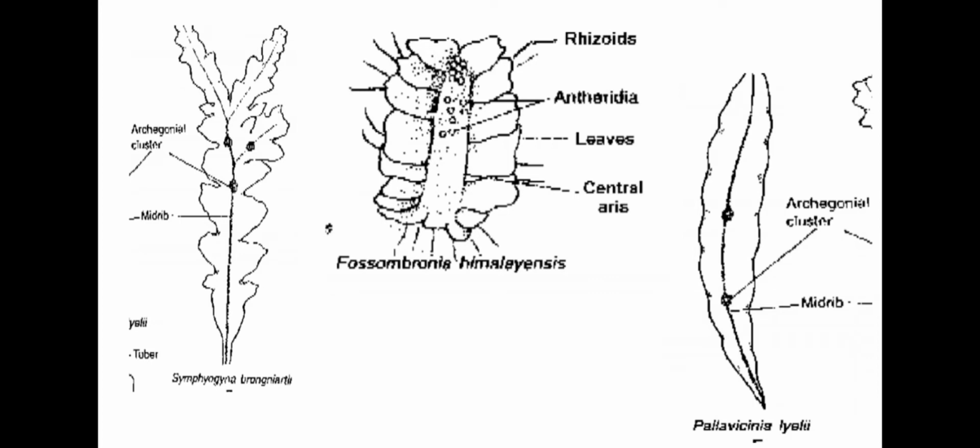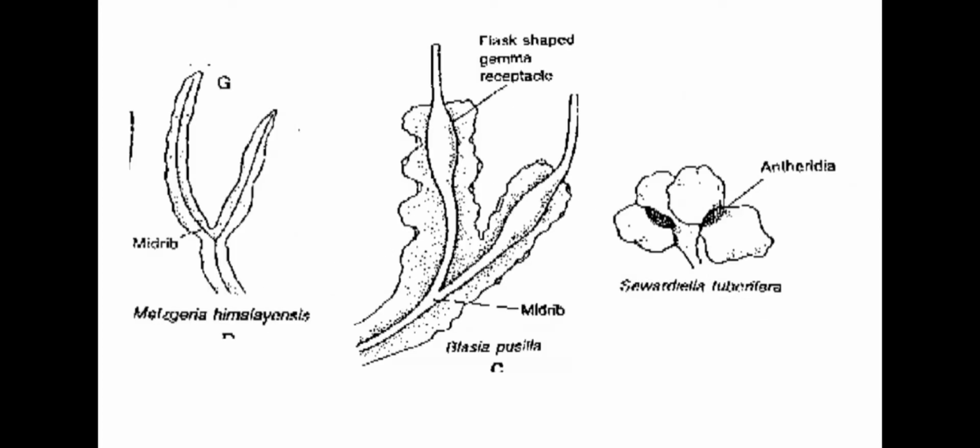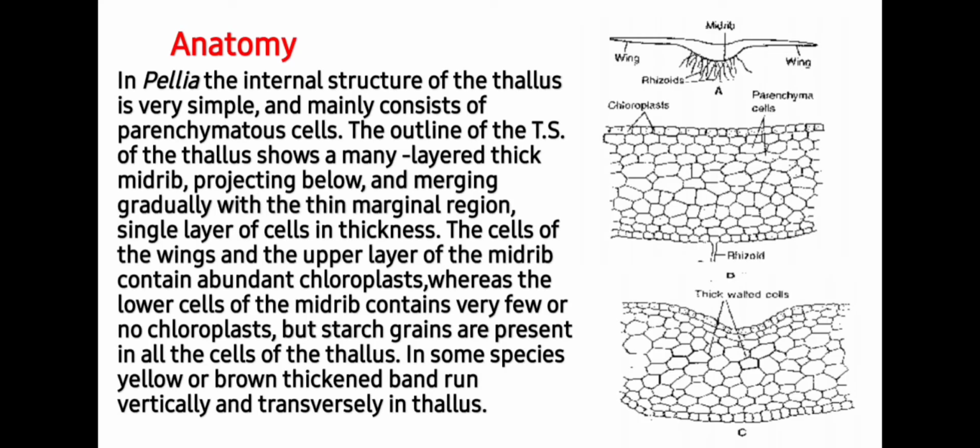So you can see the variation in case of gametophytic structure. Then some more examples are Metzgeria, Blasia and Sewardiella. So students, you can see the gametophytic structure in case of metacrogyny shows a wide variation.